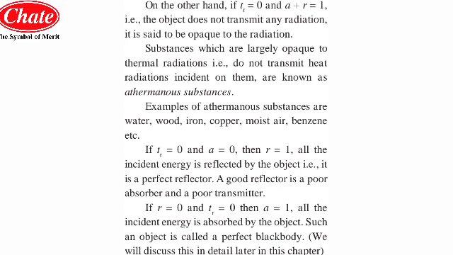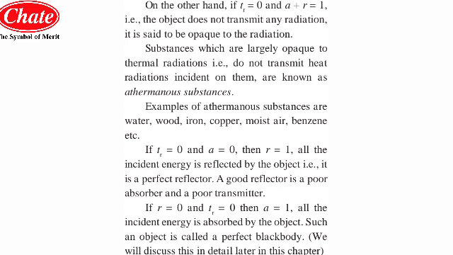Means the surface of that particular object will be only a reflector. The maximum amount of radiation incident over the surface of that object will be reflected.